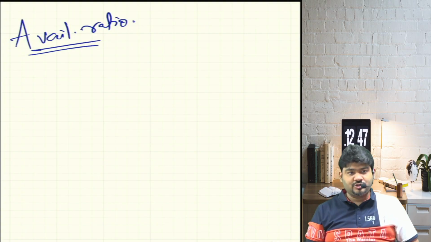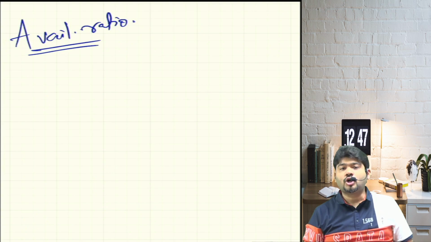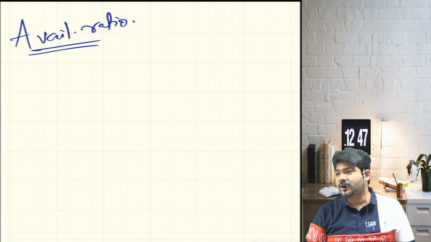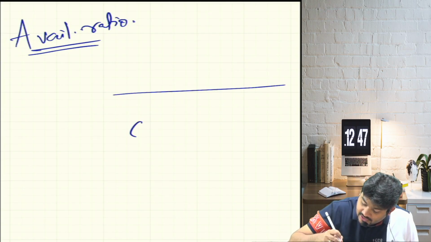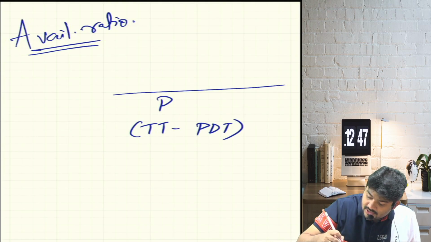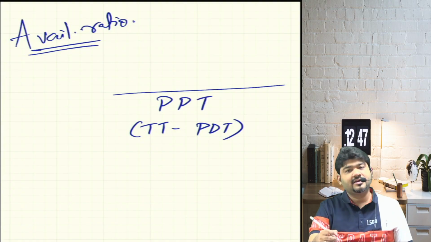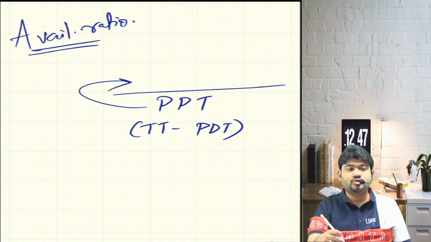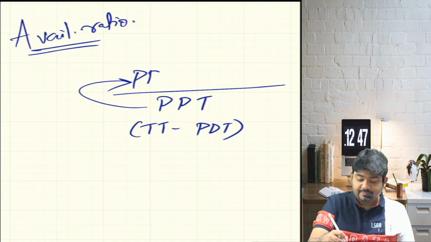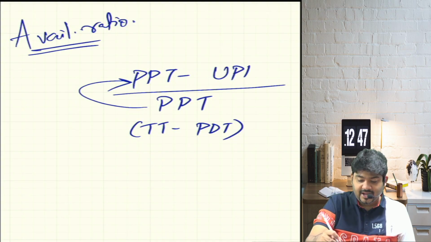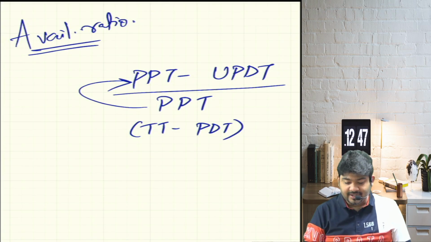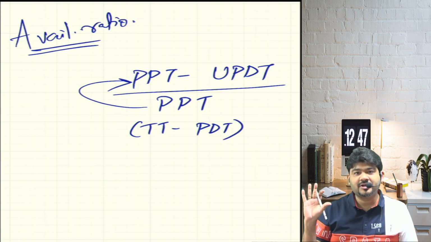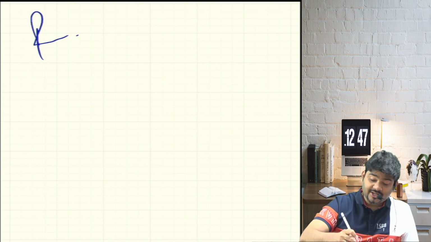Planned production time should be available, which basically means the total time minus the planned downtime. Are we clear? This will be compared with the actual time taken, which is planned production time minus unplanned downtime. So PPT minus UPDT divided by PPT. Are we clear, everybody?